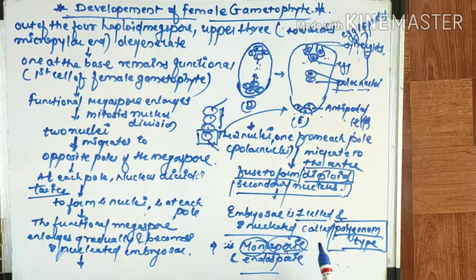That's why it is called monosporic. Then the second terminology we will see is endosporic, or the endosporic development of the female gametophyte. Why is it so called?